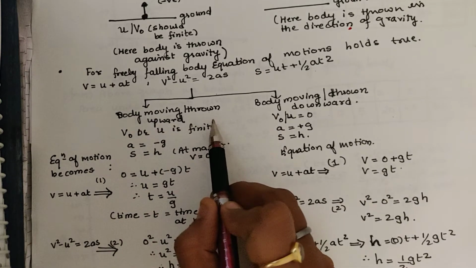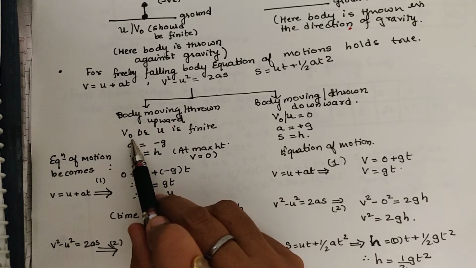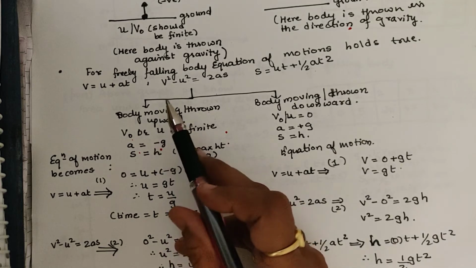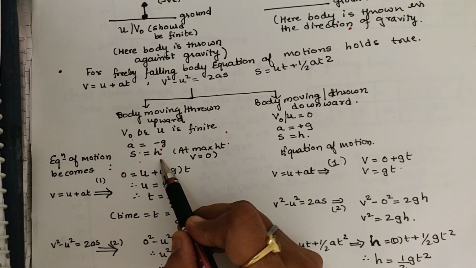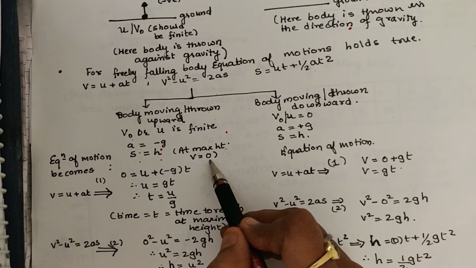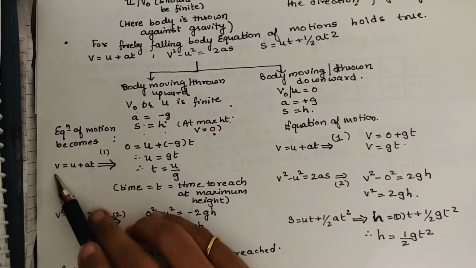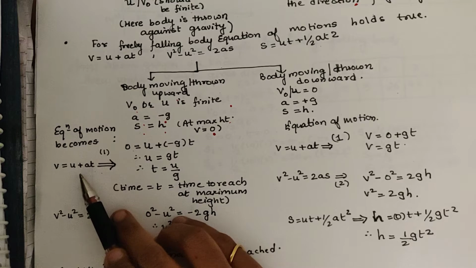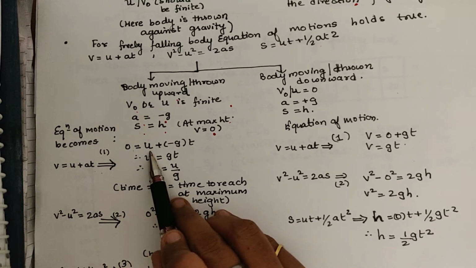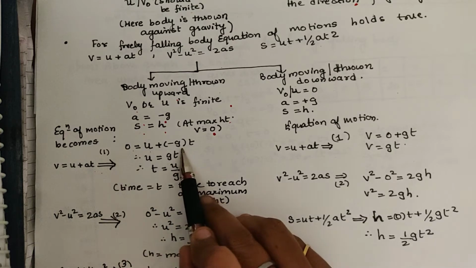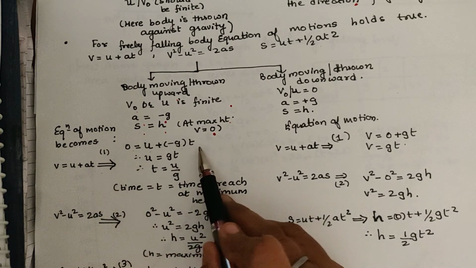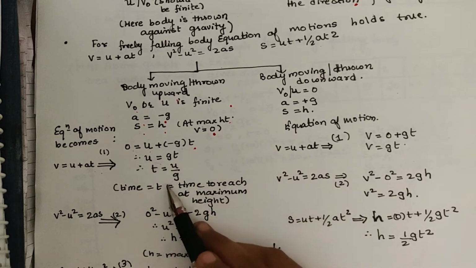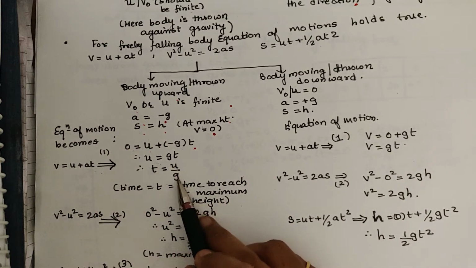Fine. When it is thrown upward, we have to give some initial finite velocity, and acceleration is replaced by minus g because we are throwing against gravity, and s is replaced by h. And at the maximum height, we know that its velocity becomes 0. So in the first equation, v is equal to u plus at, the final velocity at the maximum height is 0, and initial velocity has to be provided. Suppose the finite velocity is u, a is replaced as minus g because it is thrown against gravity, and t is the time. So from this equation, we can find the time to reach the maximum height using the formula u by g.